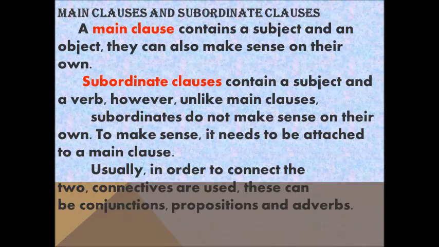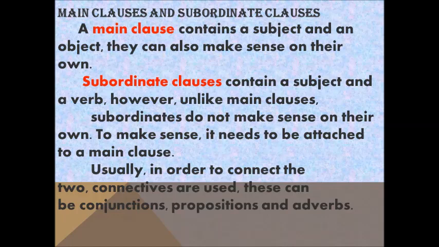In a sentence, there will be a main class and a subordinate class, right? A main class contains a subject and a verb. It can also make sense on its own. It has a full complete meaning and it has a subject and a verb.